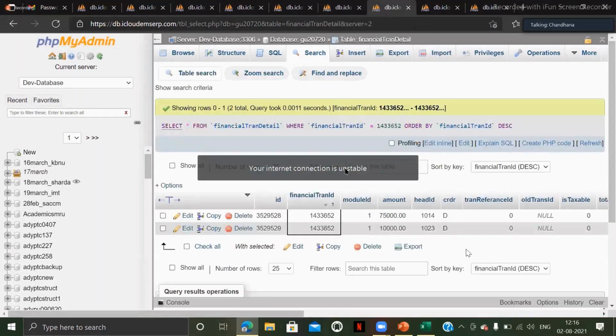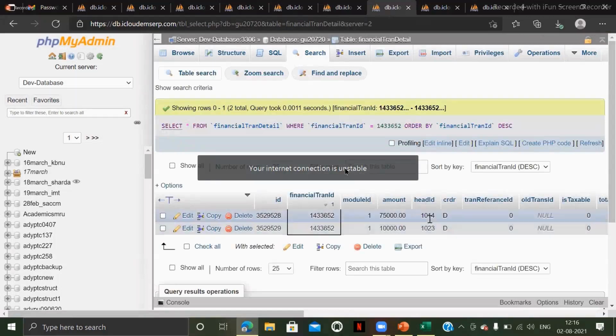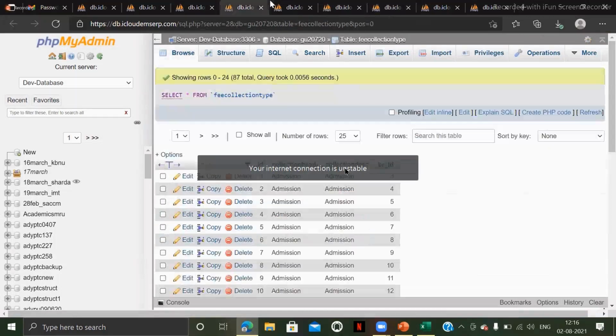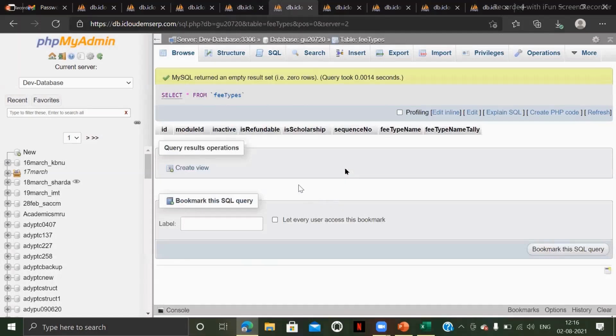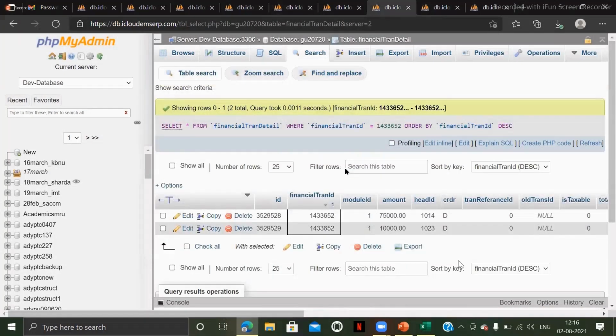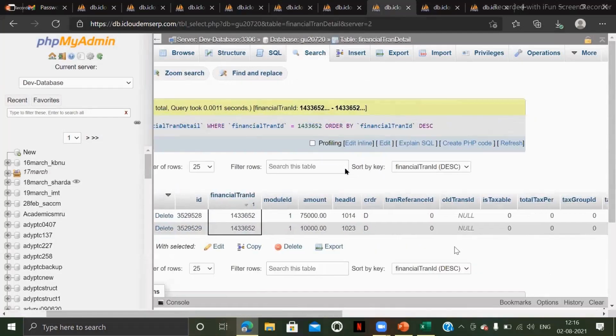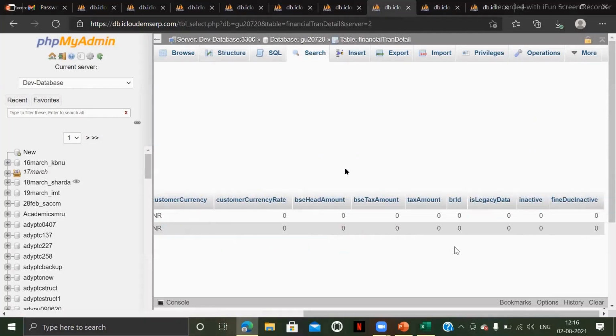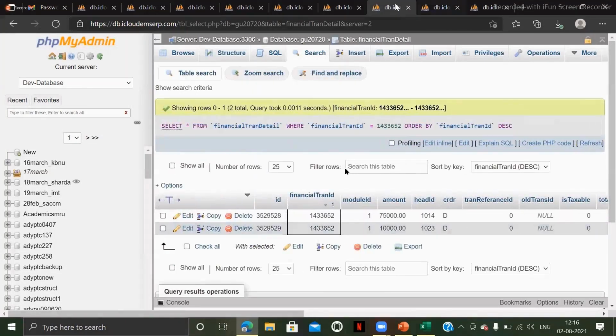And here, this is the headwise amounts, wherein this head ID will be coming from the fee types table. So basically here, there is no data in this database table. So fee type name will be here and fee type ID will be here. So this fee type ID will be carried to here, head ID. Okay. And you have to consider branch ID as well. Okay. So this is about financial tran and financial tran detail.